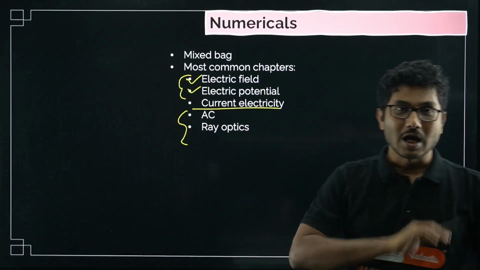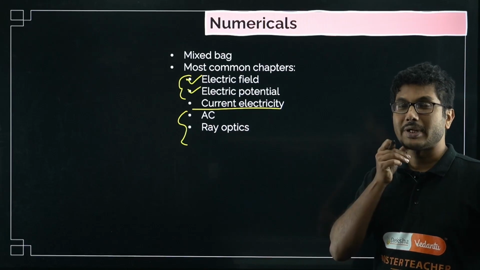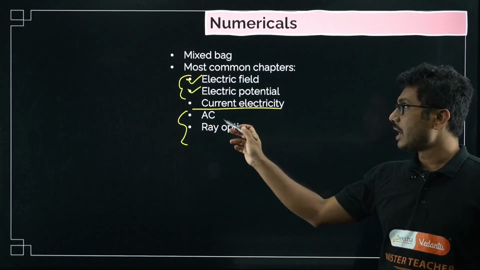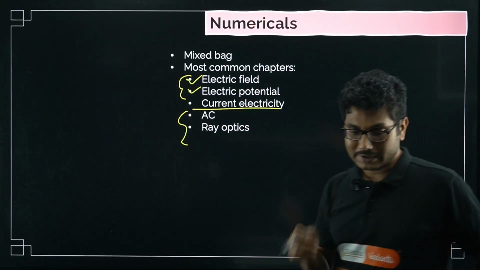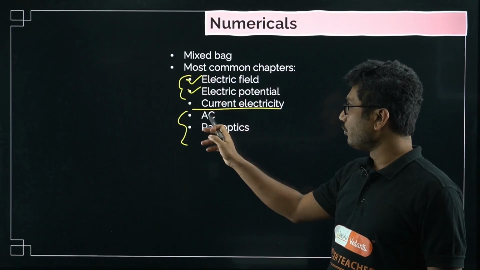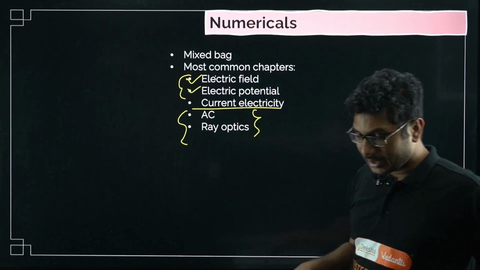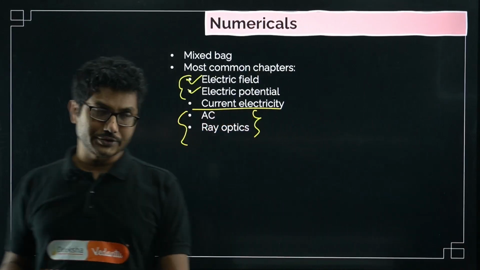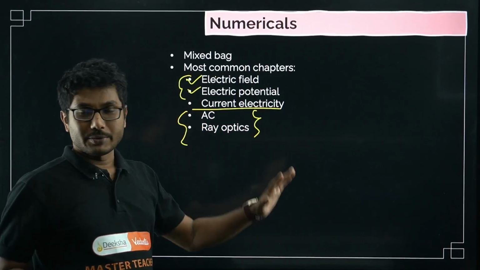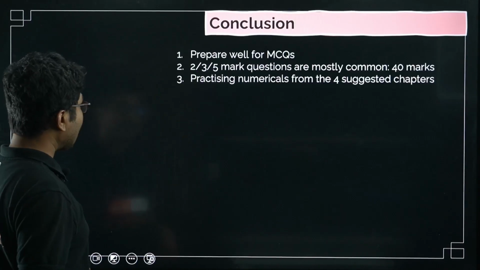AC and ray optics will definitely come in your board exam, but sometimes the questions from ray optics are slightly difficult, so I recommend practicing from these two chapters as well. If you have time, practice all 4 chapters. If you don't have time, you have to practice the last 2 chapters definitely to answer at least 2 numerical questions. So these are my observations from all the 30 districts that I have analyzed.